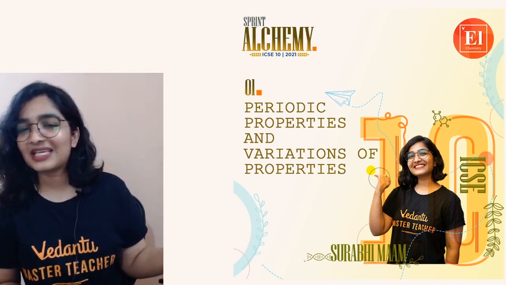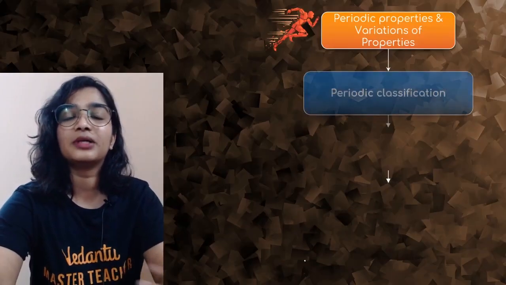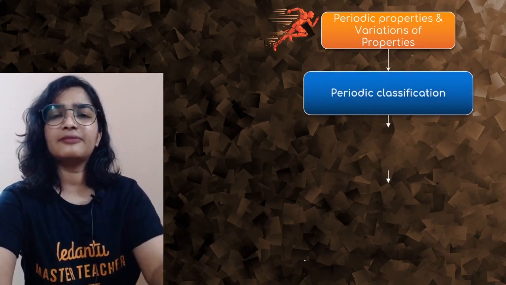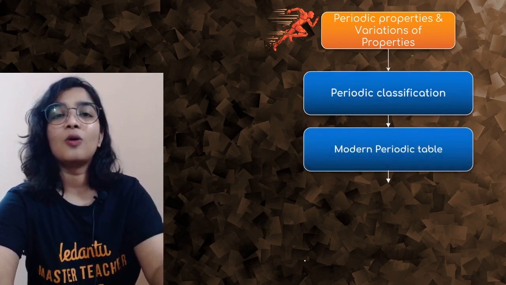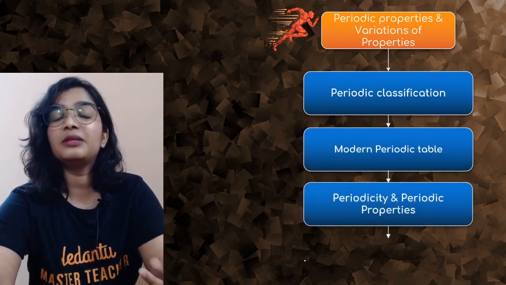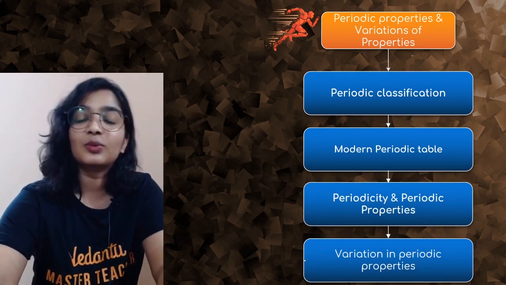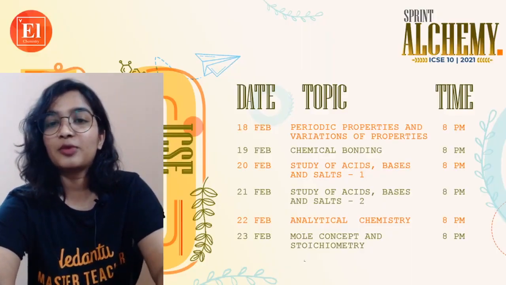So the first chapter is, as you all know, periodic properties and variation of properties. In this chapter, we will be discussing some very important questions on the following topics: periodic classification, the modern periodic table, periodicity and periodic properties, and the variations in the periodic properties.